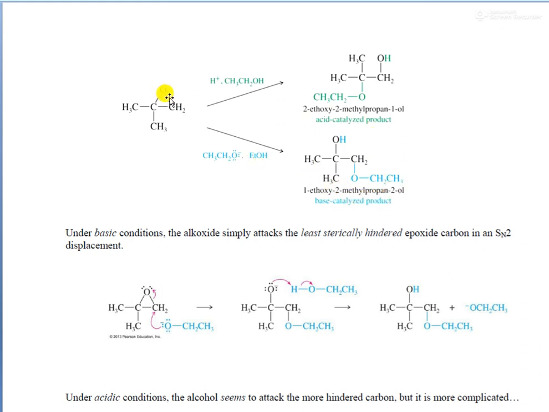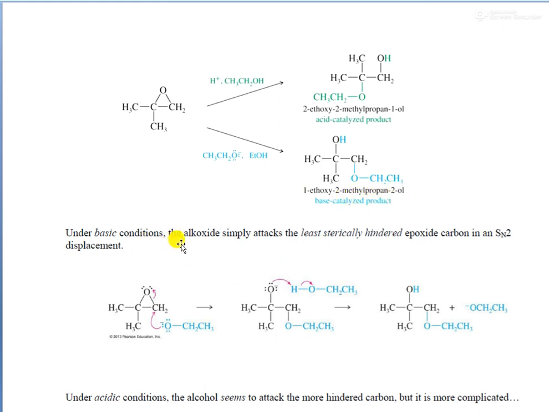So the ring opens to this side, and the OH will be formed on the more substituted carbon atom. The OCH2CH3 group attacks the less hindered carbon atom, that is the CH2 carbon. So the product is 1-ethoxy 2-methyl propan 2-ol.